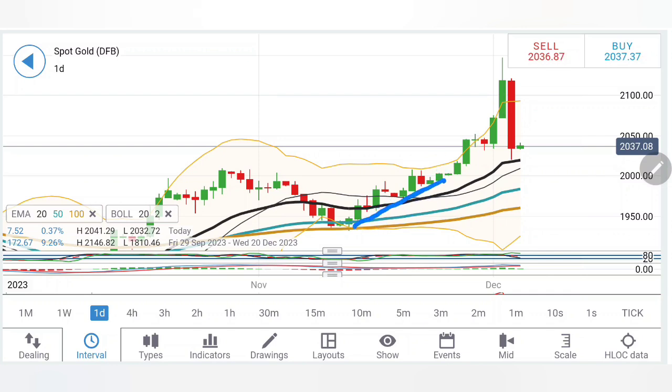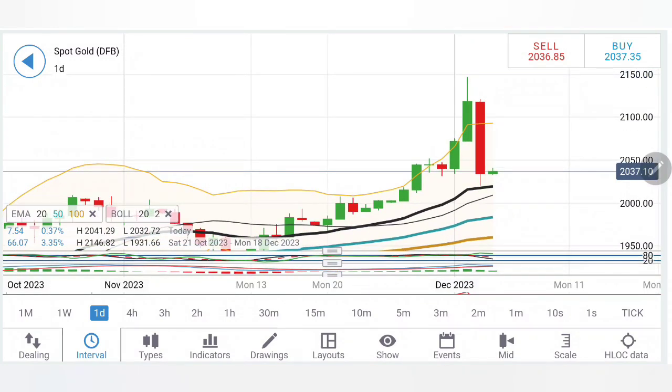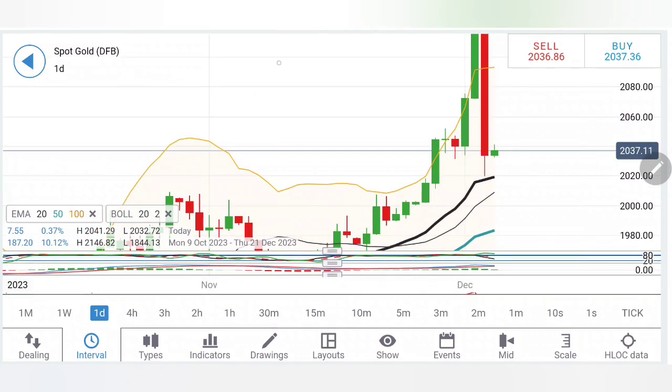Now look at this. It was trading in this bullish channel. It has come out of this channel. It has traded outside this channel as well, but again it has breached on the downside. Now remember, first bearish candle here, a strong bearish candle. Also, there is a possibility of a further retracement. It can try to rise from here. Once you see it staying above 2040, we can expect it to rise.